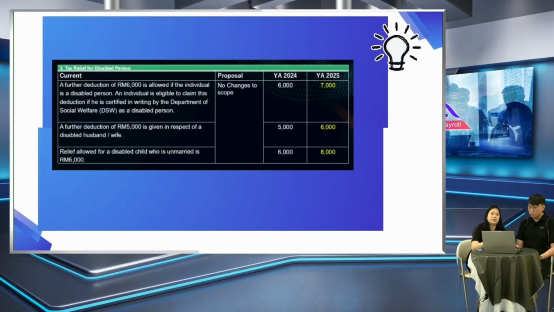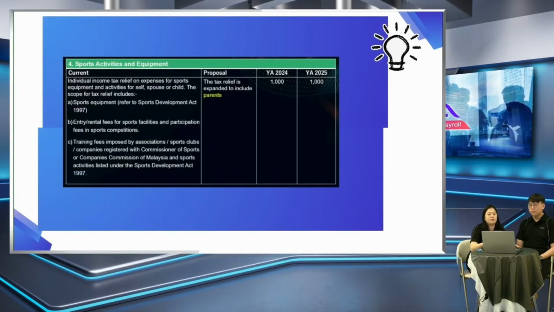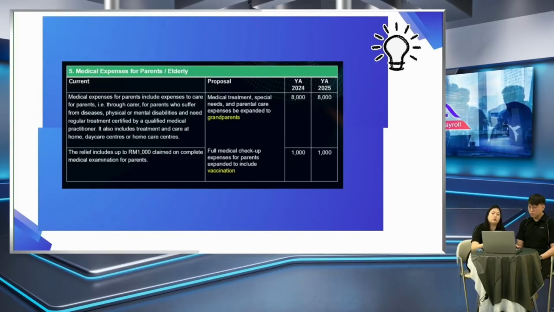And like I mentioned, every year they will have changes to the tax relief portions, so you can refer to this. For an individual with a disability, previously in 2024 it was 6,000, but in 2025 it increased to 7,000. Same thing for a disabled husband and wife or disabled child, there is an increase of the tax relief. For sport activities there are no changes, so it remains at 1,000. So this one you can go through yourself and check which one is applicable to you.